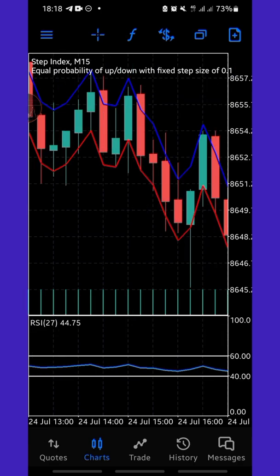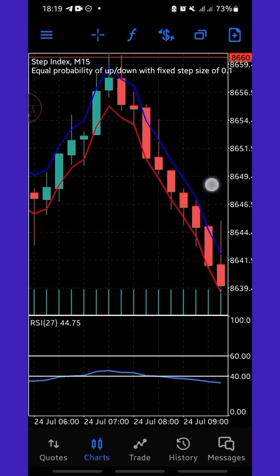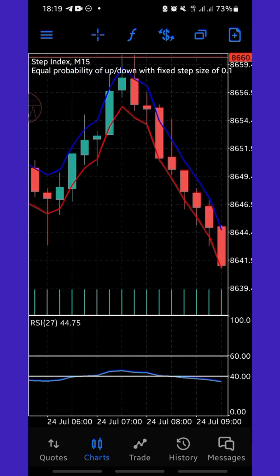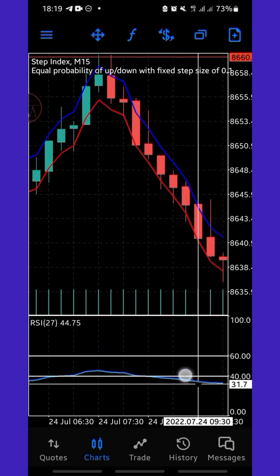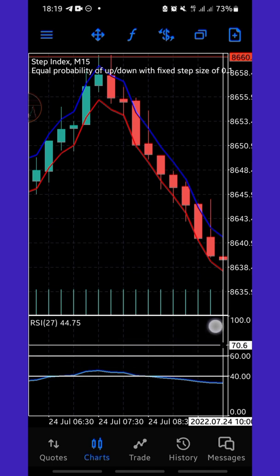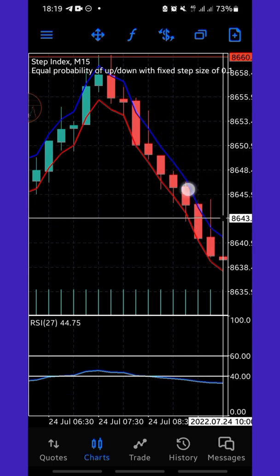So this is what we want to do now. When you zoom in completely, you drag your chart. Let's say for instance you want to take a buying signal using this strategy. Once you notice your blue line is below the 40 level of the indicator, you have to target your main chart as well.